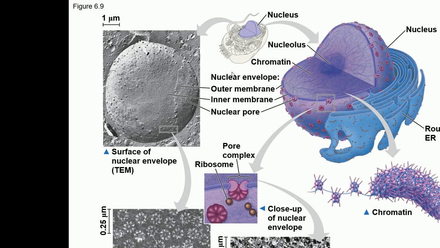Through these pores, transfer of things takes place. mRNA is also made in the nucleus, and it goes to the cytoplasm through these pores. So you can see here, this is the basic structure of the nucleus. This is the nucleolus. Chromatin is here. This is the nuclear envelope. The nuclear envelope has two layers. It has the outer membrane, the inner membrane, and in between there are nuclear pores.